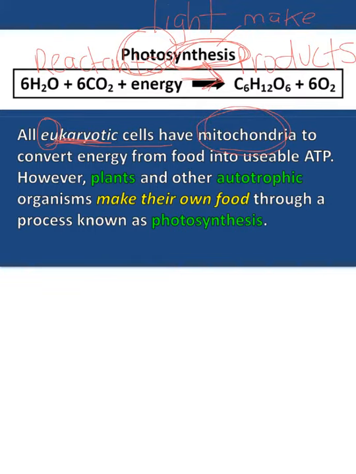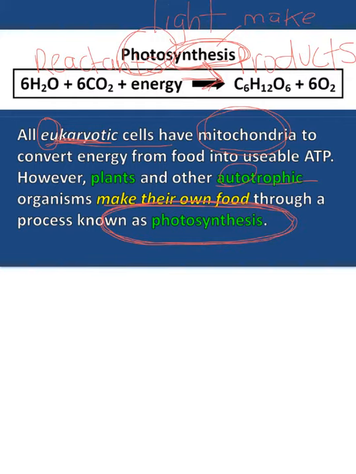That's the cellular respiration. They convert energy from the food into usable ATP. However, plants and other autotrophic organisms make their own food because they can do something called photosynthesis. They can take light and make glucose from it. So they don't have to eat like we do. They can make their own food.